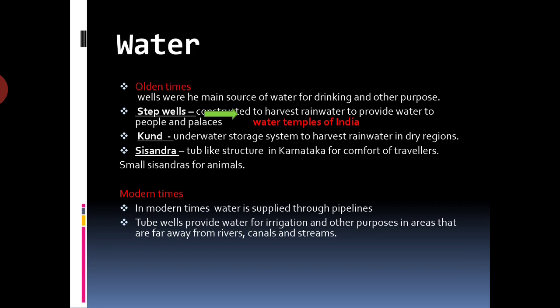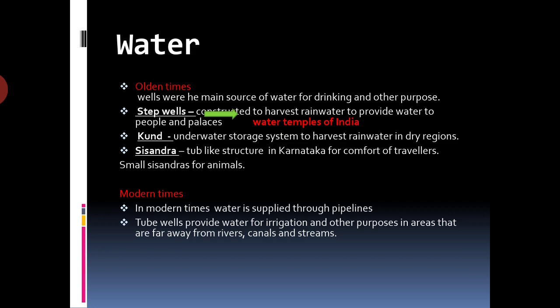Like in modern times, water is supplied through pipelines in most parts of the country. Like you are also getting water through pipelines. Okay, municipal water that you get in your home through pipelines. But some areas are still dependent on wells, springs, rivers, or lakes.